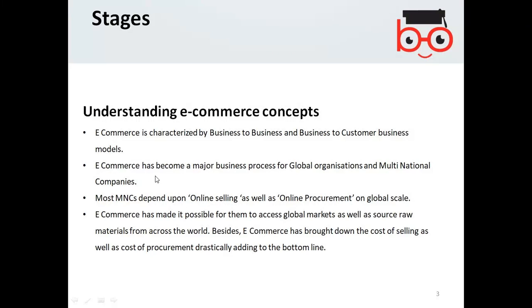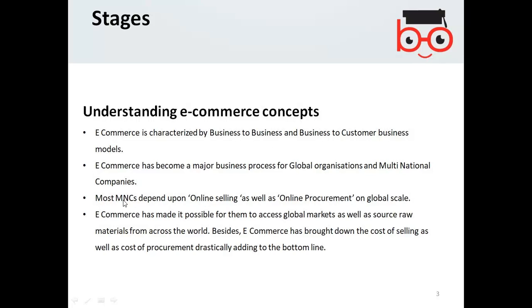E-commerce has become a major business process for global organizations and multinational companies. So when your business is dealing with a business, and possibly your business could deal with customers directly as well, we will discuss next in detail.